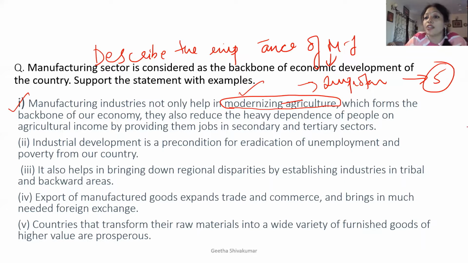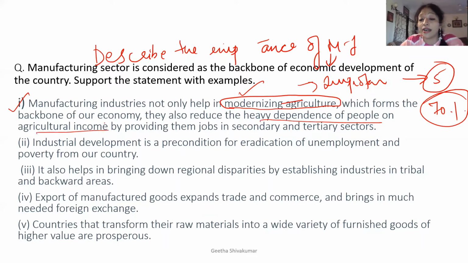Why is it the backbone of the economy? Because still 70% of the population is dependent on agriculture. They also reduce the heavy dependence of the people on agricultural income, because we have seen in economics what we have learned about disguised unemployment, where it's a small land and a lot of people are working. The son is working, after this the father, the son's son. Everyone, when they don't get a job, starts working on the same land without any extra benefit.